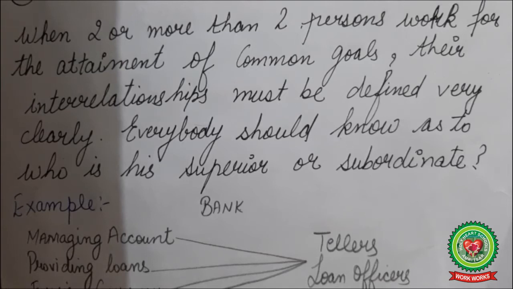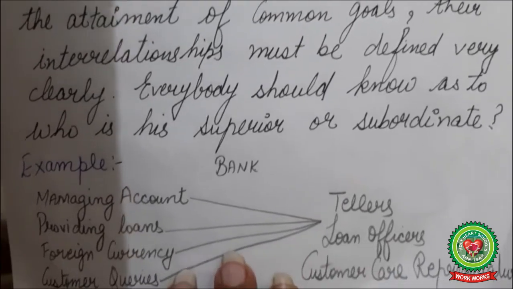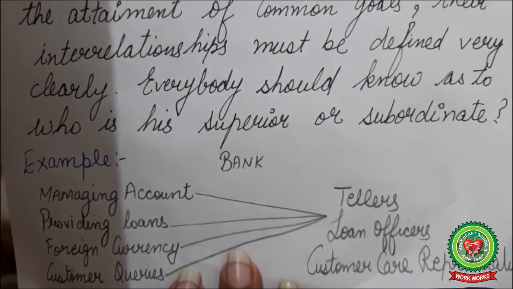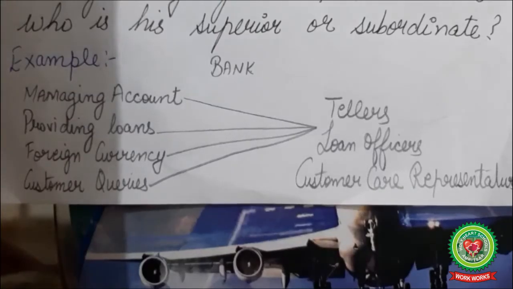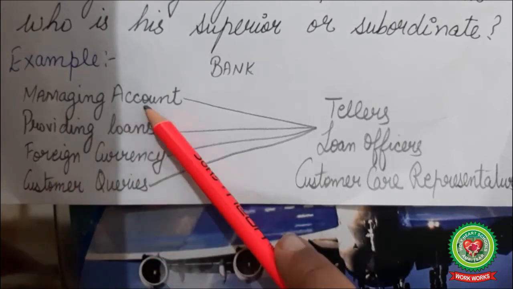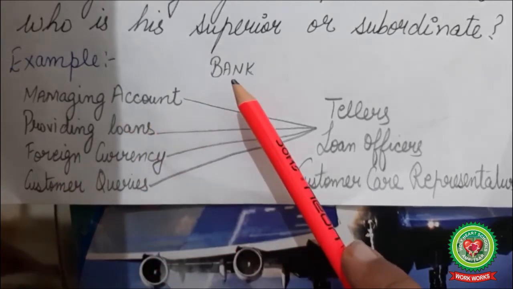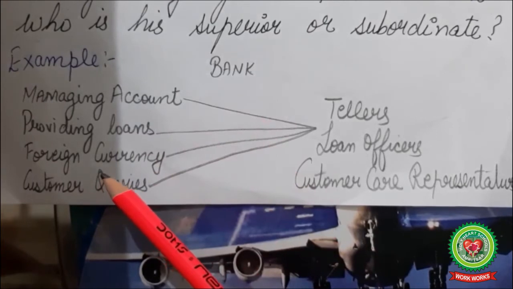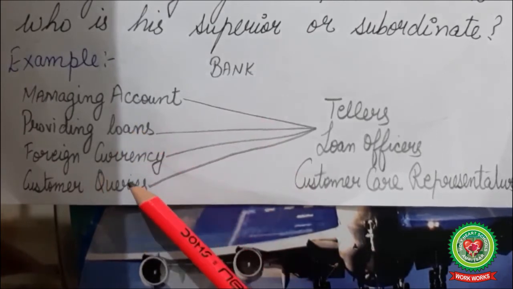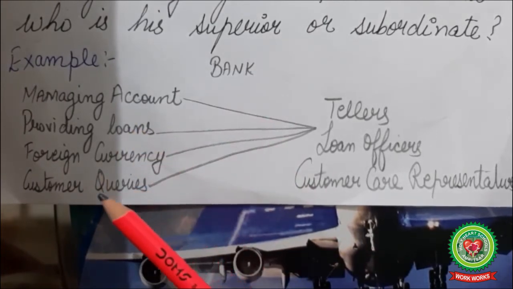the main goal. Okay, let me take an example of a bank. In a bank, you generally see there are four departments: managing accounts, providing loans, foreign currency, and customer queries. These are the four main activities performed in a bank. Other than these, there are different activities, but I am just taking four here.